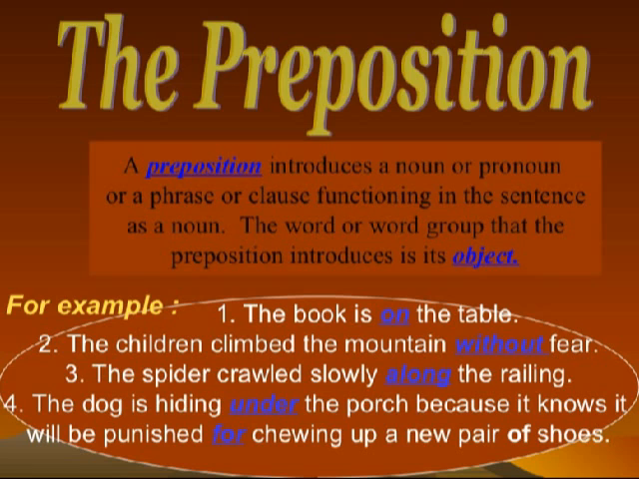The example is: the book is on the table. On is the preposition. The children climb the mountain without fear. Without is the preposition. The spider crawled slowly along the railing. Along is the preposition. The dog is hiding under the porch because it fears it. Under is the preposition, and in the second clause, because of is the preposition.